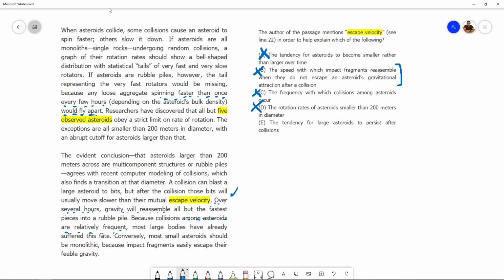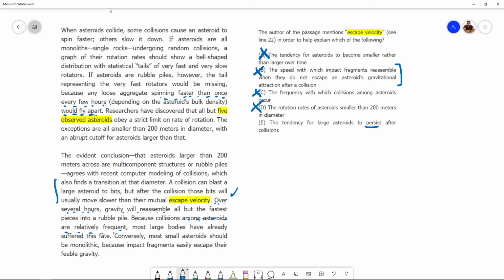The last one, E: The tendency for large asteroids to persist after collisions. Aha, this fits in. The tendency for large asteroids to persist, to continue to remain in existence, even after collisions. So a collision can blast a large asteroid to bits. However, even after the collision, it's not like the asteroid has ceased to exist.